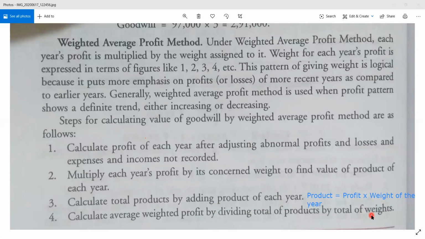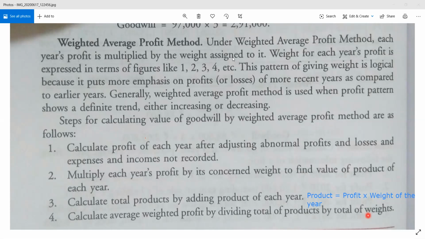Divide the total product by the total weight, and then we will use the number of years purchase and we will get the goodwill. That is under the weighted average profit method. Very simple, but you just need to concentrate on the calculation of adjusted profit. That is a little difficult one, what you learned the previous day.